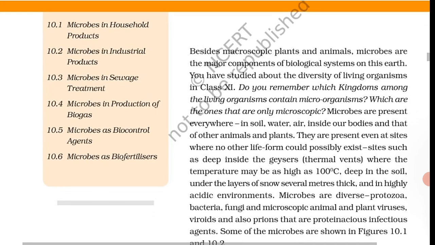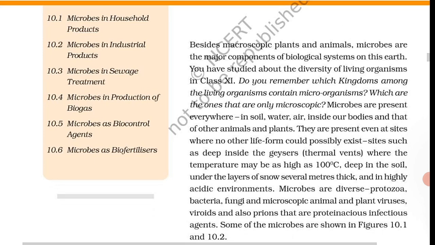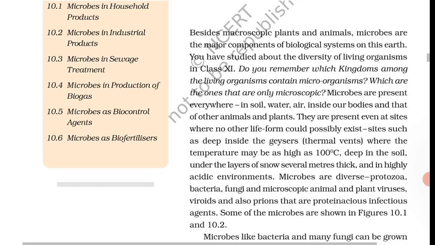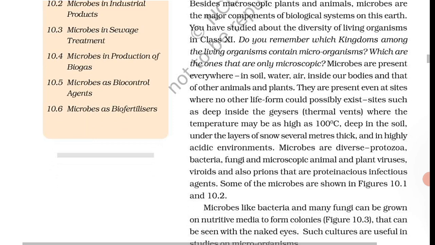Microbes are present everywhere, in soil, water, air, inside our bodies and that of other animals and plants. They are present even at sites where no other life forms could possibly exist. Sites such as deep inside the geysers, that is thermal vents, where the temperature may be as high as 100 degrees Celsius, deep in the soil, under the layers of snow several meters thick, and in highly acidic environments. These are the possible places where microbes can be present.